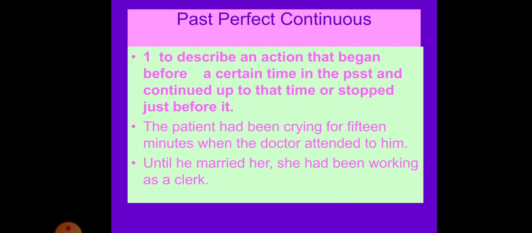Now, in the past perfect continuous tense, an action took place in the past and continued for some time. Like, I had been working in this institute for 15 years. It means now I am not working in that institute. Now I have stopped. So this way you have to use past perfect continuous tense in a particular sentence.